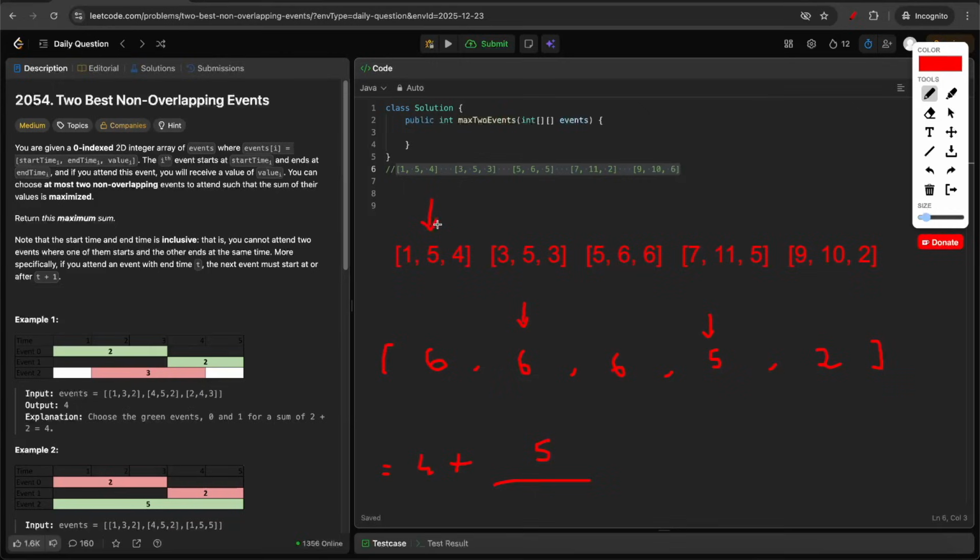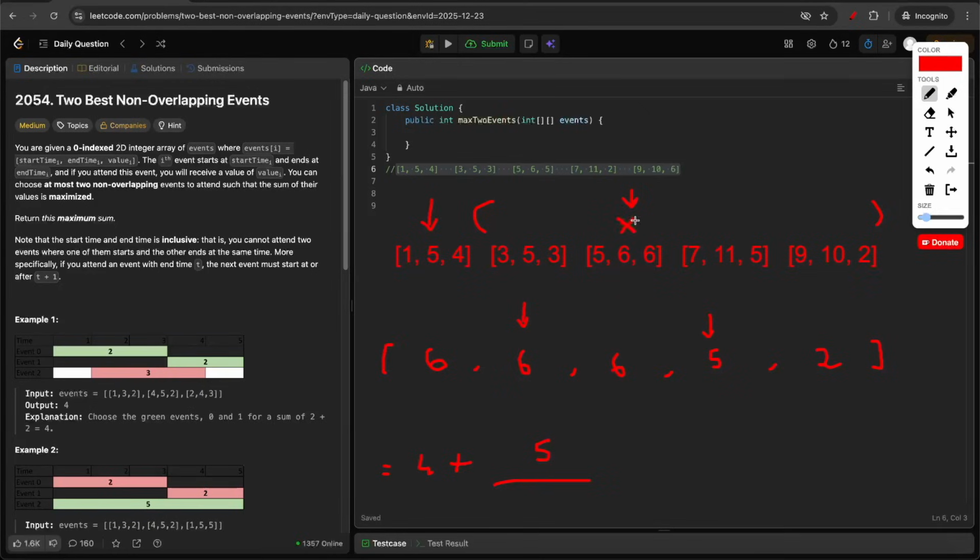Now for the first event, you are looking to find an event in this range from i+1 to the last element. For that, suppose you want to do a binary search and your mid is here. So first, forget about the max value. First you'll check whether you will be able to pick this event or not. So for this event, the start value is 5, the end value is 5, they are overlapping. So you'll say that you can't pick this event.